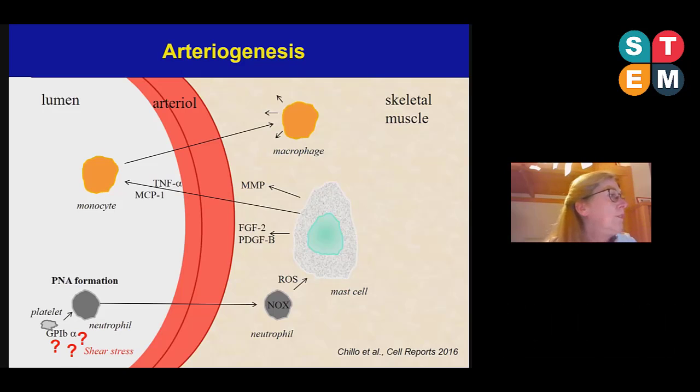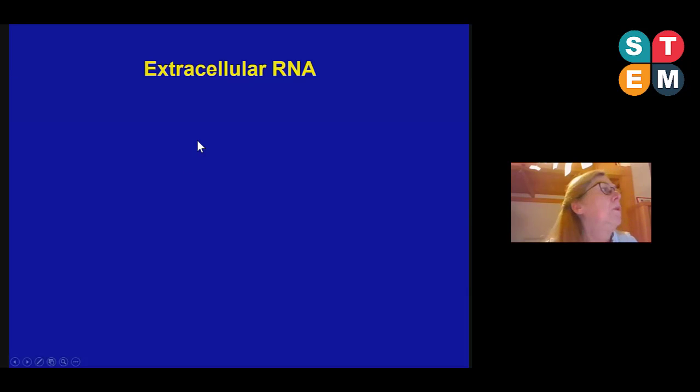Now, of course, one question came up, and this was, how can shear stress activate platelets? So how is the platelet receptor GP1B alpha activated by shear stress? And this is where RNA, and in particular extracellular RNA, comes into play.